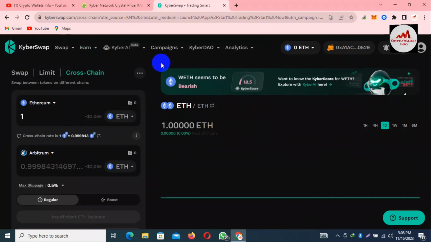Okay, so guys, I hope you understand how you can connect your Coinbase wallet with KyberSwap. This is so simple and easy.